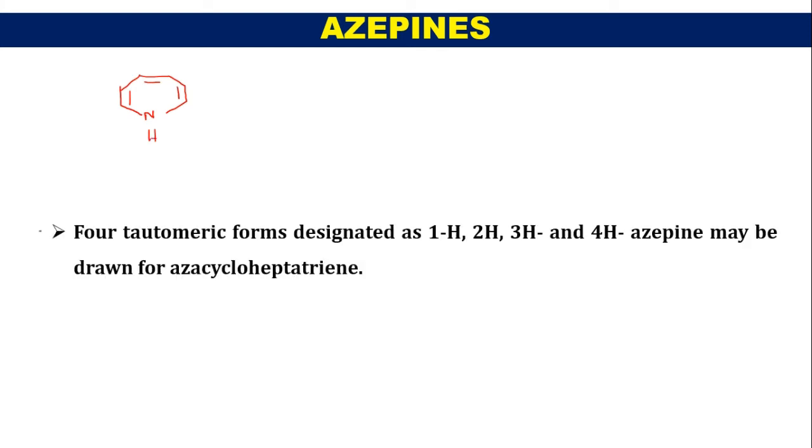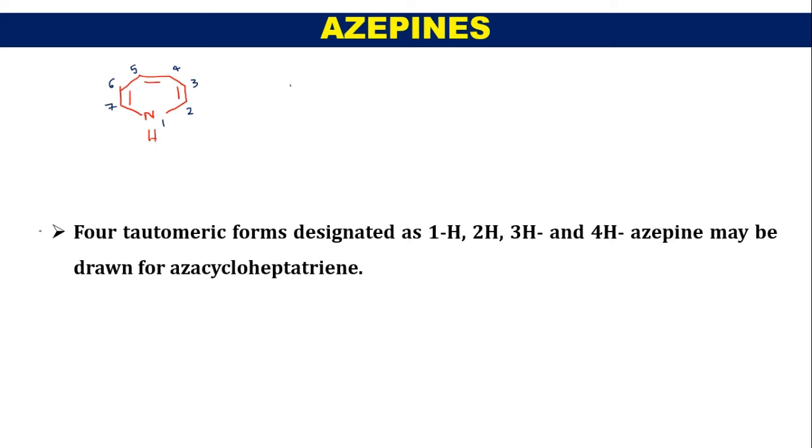Azepine is going to exist in 4 isomeric forms, 4 tautomeric forms. This azepine has the numbering 1, 2, 3, 4, 5, 6 and 7.